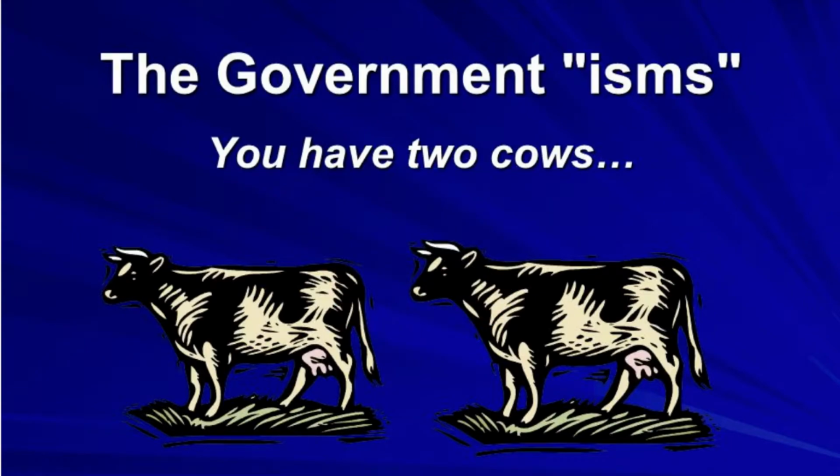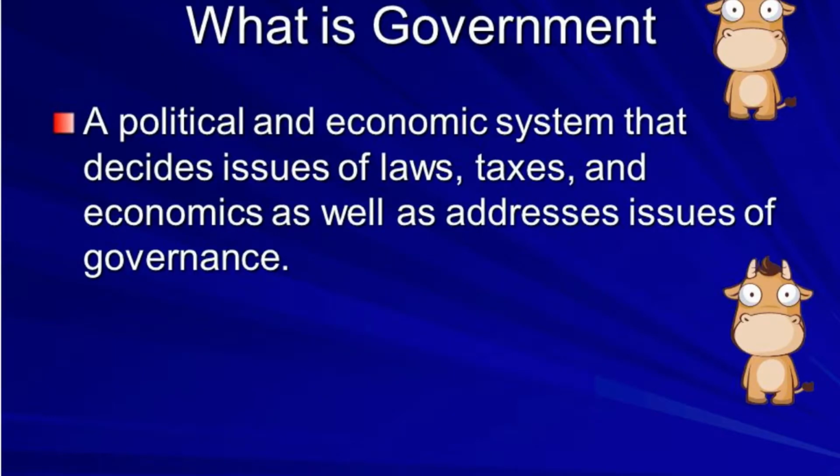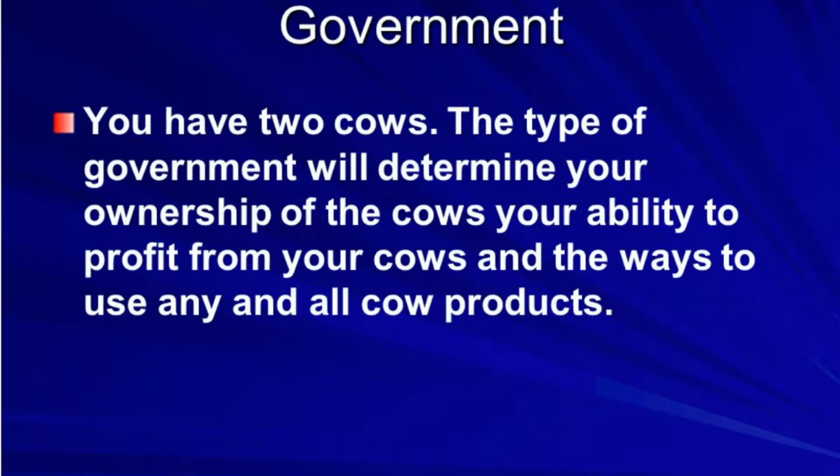This is a video of the government isms using cows as an example to show how it works. A government is a political and economic system that decides issues of laws, taxes, and economics, as well as addresses the issues of governance. Every country has a government.